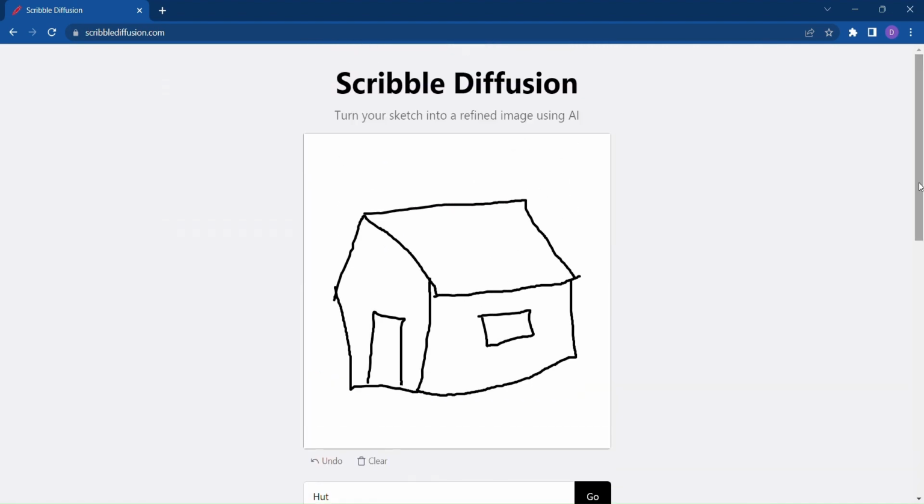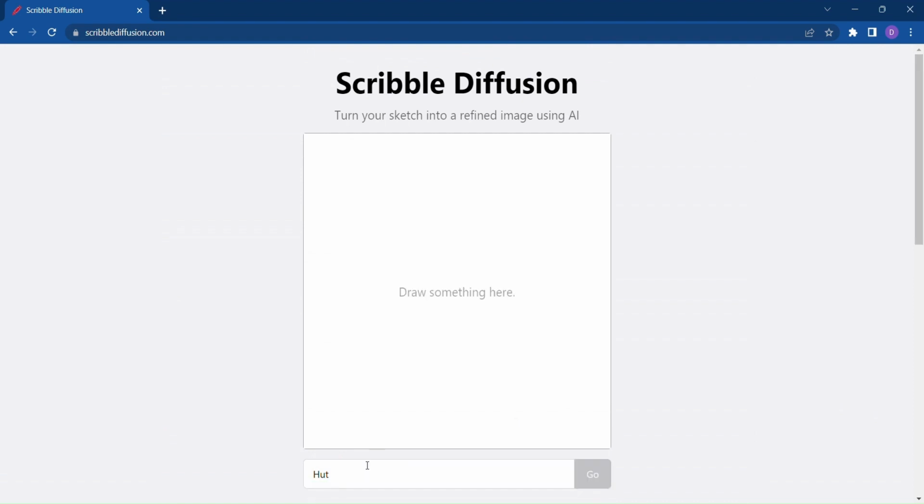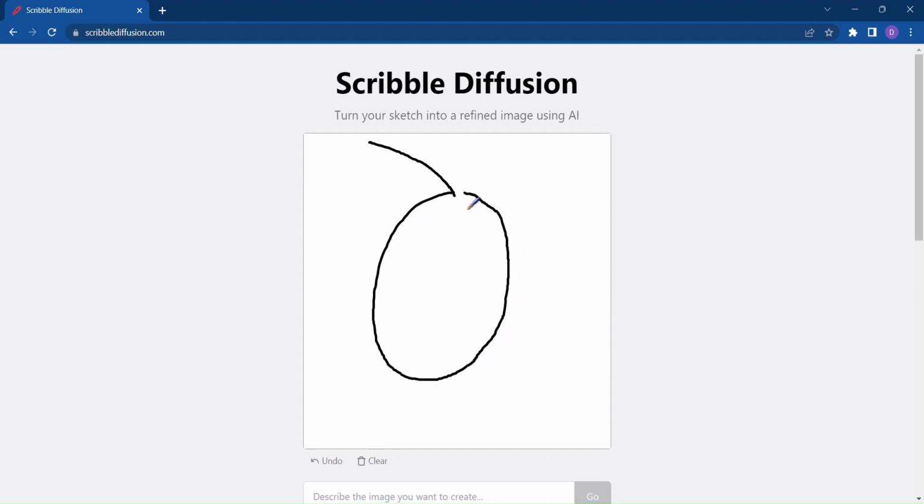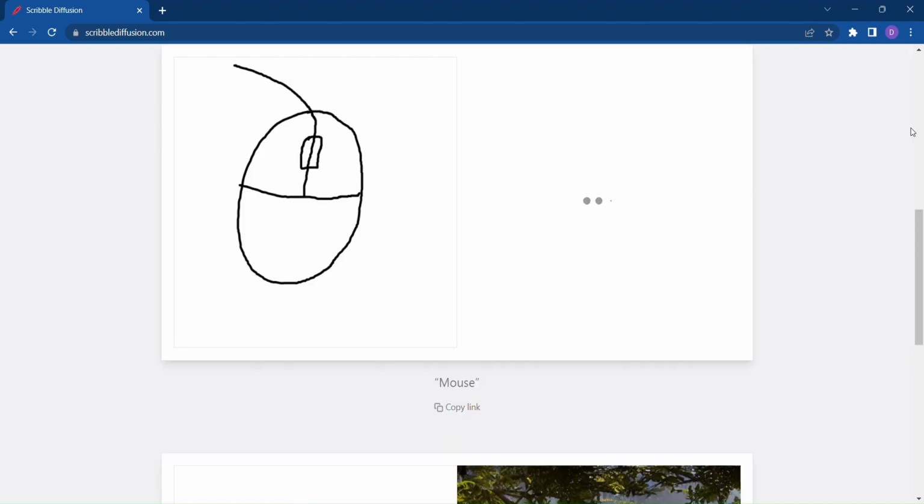And the best part? You're not limited to just one image. With Scribble Diffusion, you can unleash your creativity and create as many refined images as your heart desires. Whether you're an aspiring artist, a designer, or someone with a vivid imagination, Scribble Diffusion is the tool that will elevate your creative process. It's a bridge between your initial sketch and a polished masterpiece.